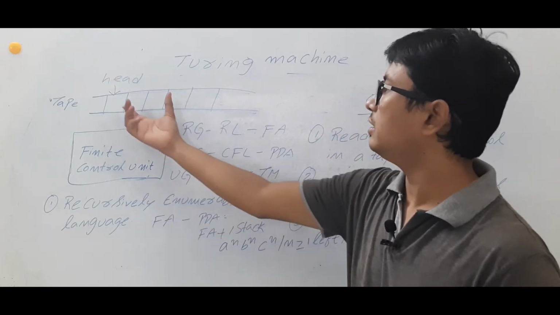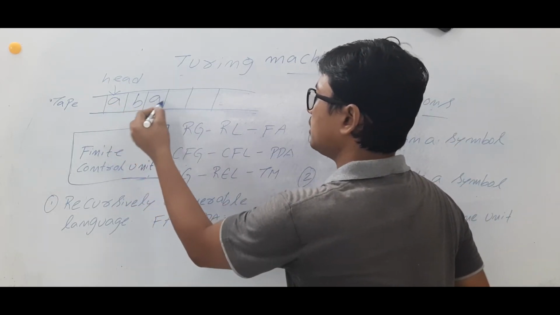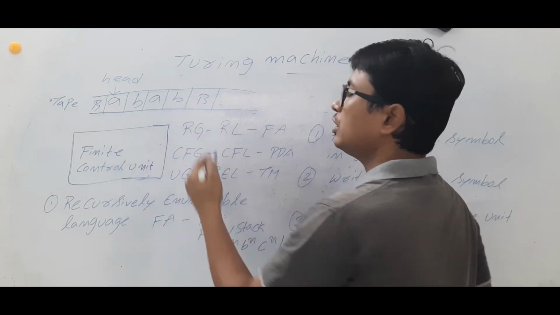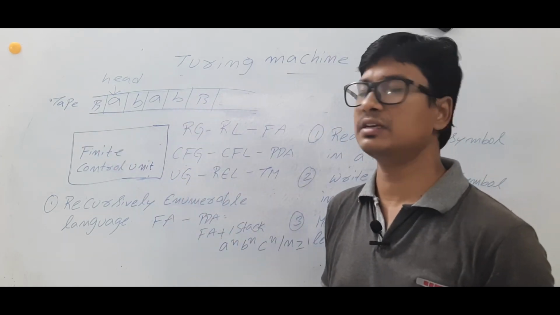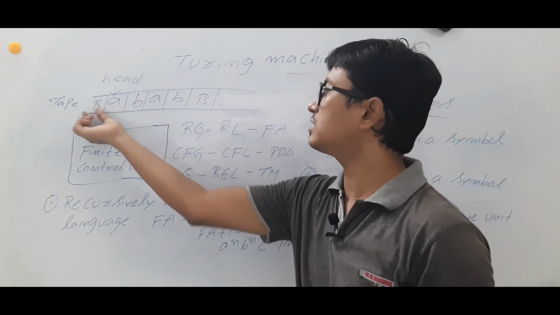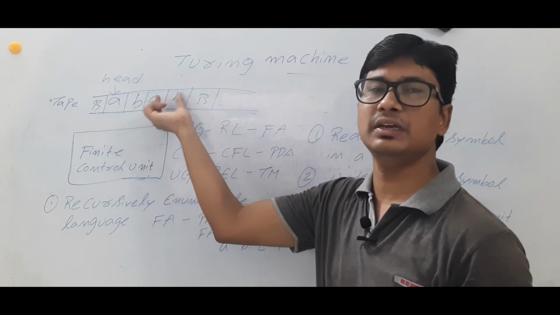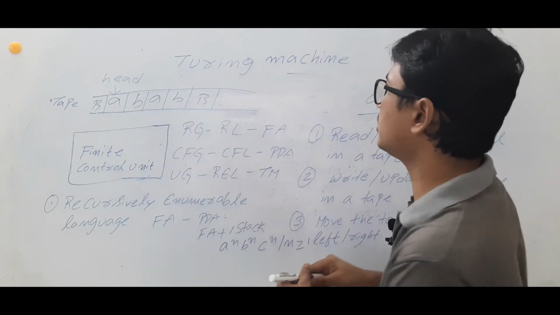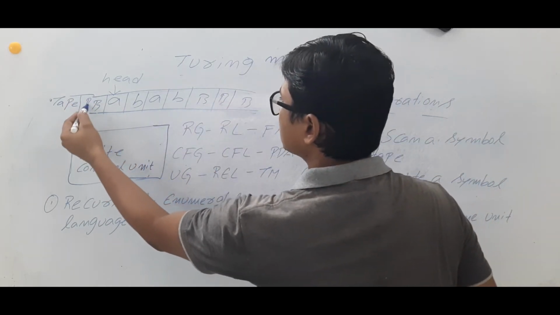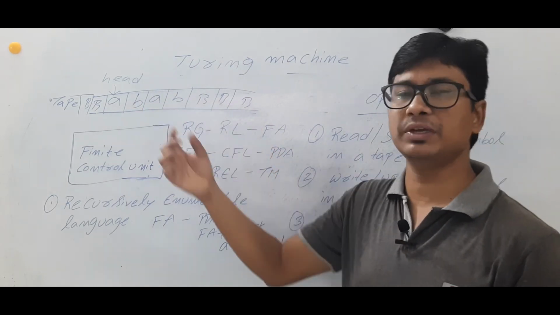Suppose the tape symbols are A B, and before that and after that you will have blank symbols. This blank means it does not contain any value, whereas here you have the alphabets A B. After that you will have blanks, and before that also you will have some blanks. Is it clear? Blanks we can represent as B or any symbol.